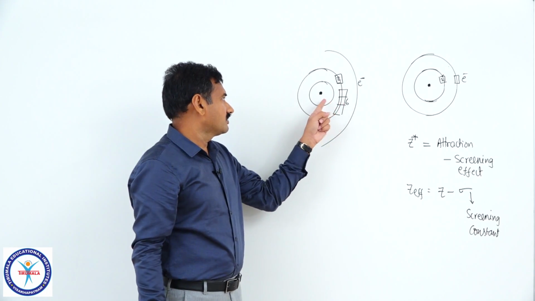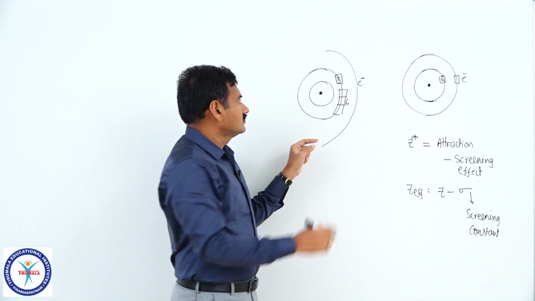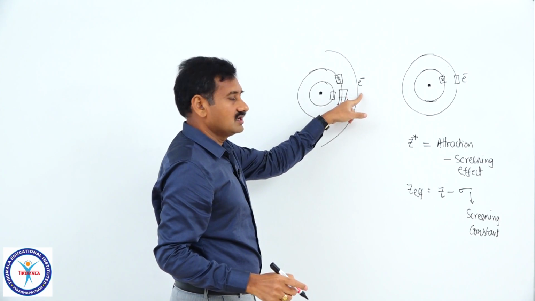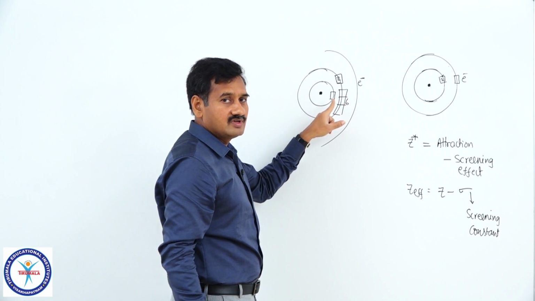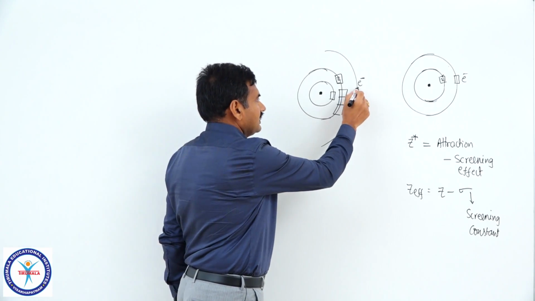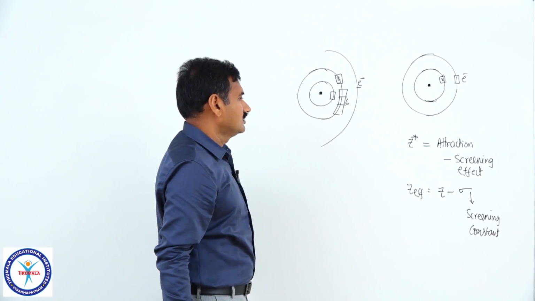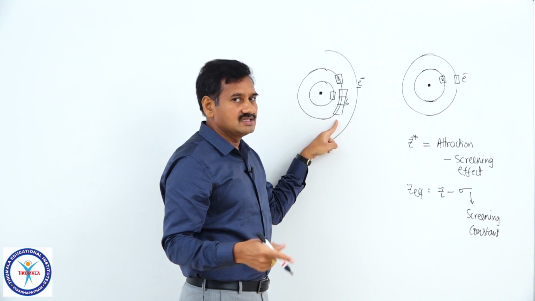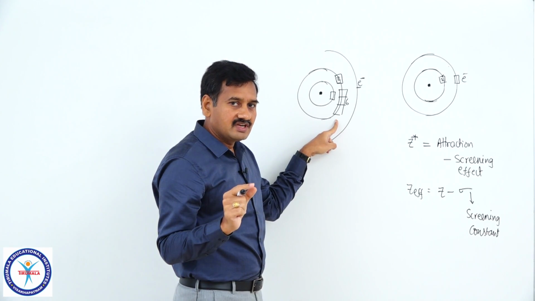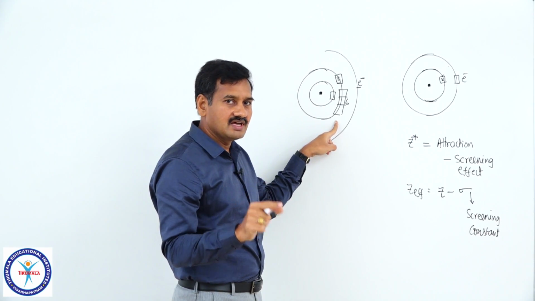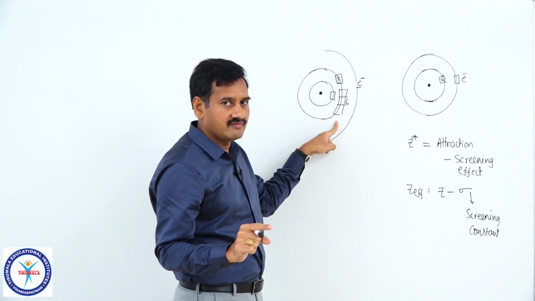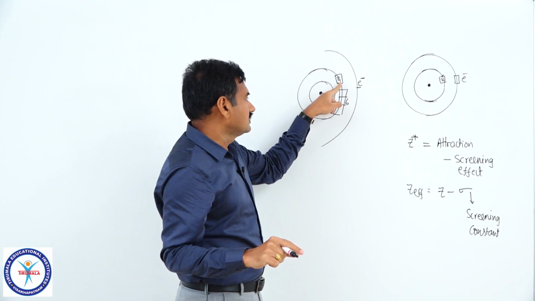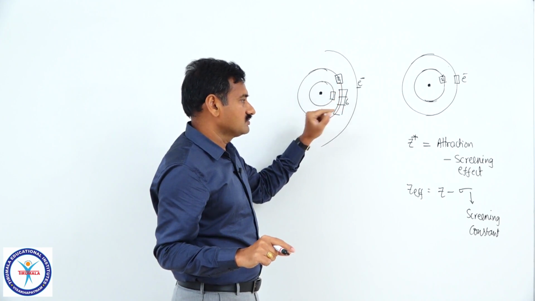That is the case with the sodium atom. 2 electrons in the first orbit, 8 electrons in the second orbit, 2, 8, 1, atomic number 11; the sodium atom is considered. Now, on this 11th electron of sodium, the electrons present in the inner shells are causing some screening effect. That screening effect is more for which orbital? Whether the s orbital has more screening effect or the p orbital has more screening effect. Taking one orbital of the p subshell, between the s orbital and this p orbital, which causes more screening effect?